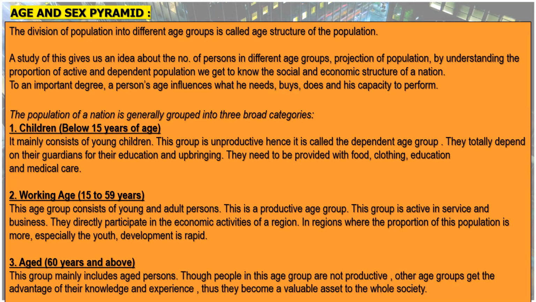The third group is the aged group, 60 years and above. This group mainly includes aged persons. Though people in this age group are not productive, other age groups get advantage of their knowledge and experience, thus they become a valuable asset to the whole society. For example, our grandparents are dependent upon your parents, however their knowledge and experience adds value to your house.